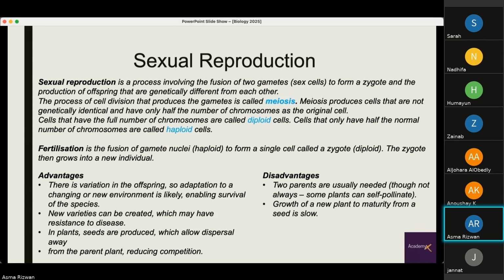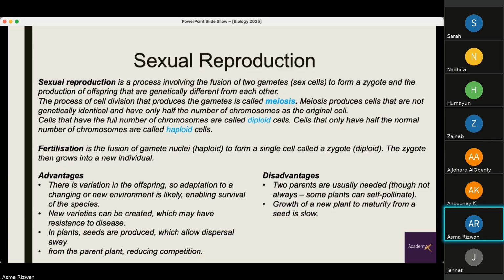To restore the diploid number, we need fertilization to take place, which is the fusion of gamete nuclei, which are the haploid cells, and then they form a zygote, which is known as the diploid cell. The zygote then grows into a new individual. Advantages are there is variation in the offspring, so they are better adapted to changes in the environment, enabling greater survival instincts. There is new variety that can be created, which may come with resistance to different diseases. In plants, seeds are produced which allow dispersal away from the parent plant, reducing competition.